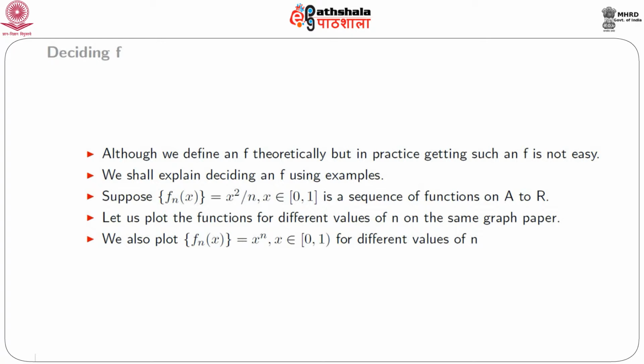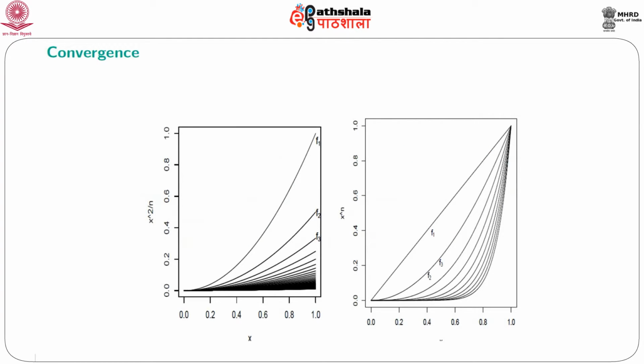In addition, we also consider the sequence of functions x to the power n for x belonging to 0 to 1 for different values of n. The plot is given in the next slide. So, in the leftmost picture, we have plotted x squared divided by n, and in the rightmost panel, we have the graph of x to the power n.